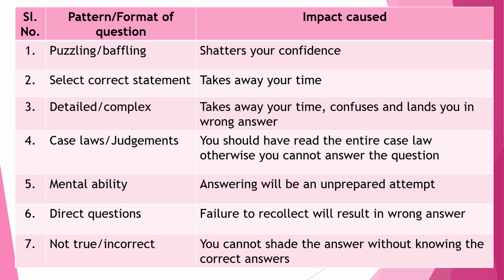And with respect to non-true or incorrect answers which are expected, for example, they'll give a question asking you to point out or to select the answer which is incorrect. What happens is you cannot shade the answer without knowing the correct answers. For example, if 4 choices are given, you need to know which 3 are correct. Then only you can answer which is incorrect. So you need to know which is not correct and which is correct. If you know that a particular thing is not correct, you can straight away answer it, subject to the condition that you are not confused with the other 3 options. It is very important.